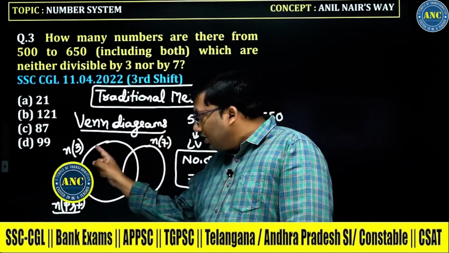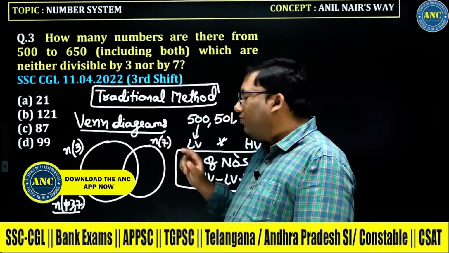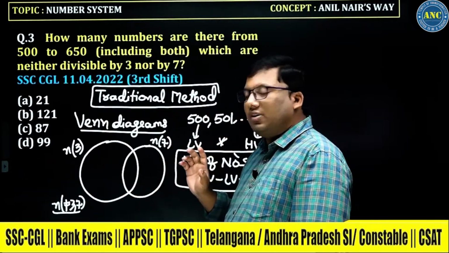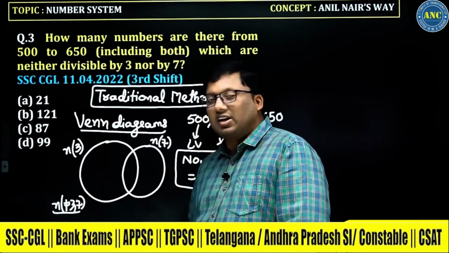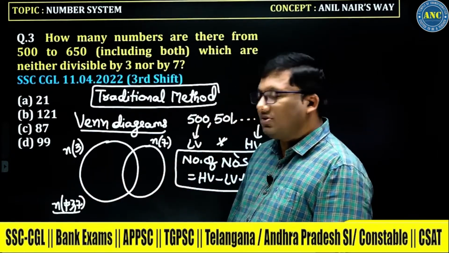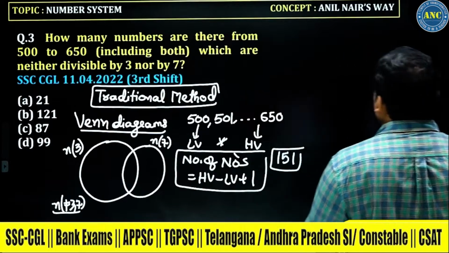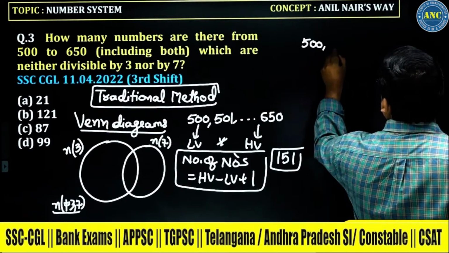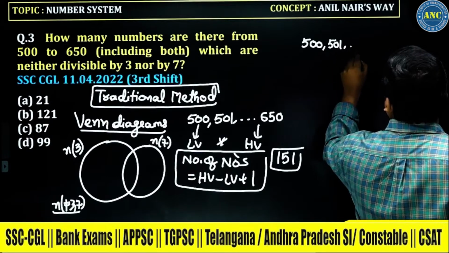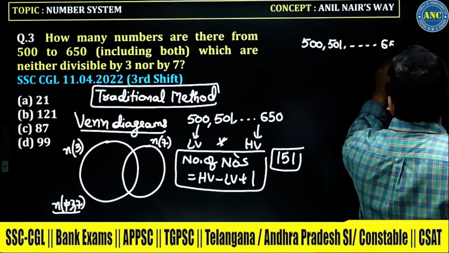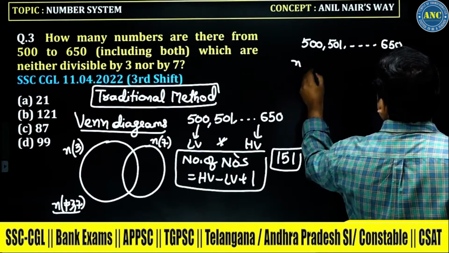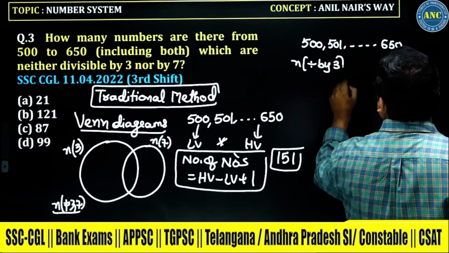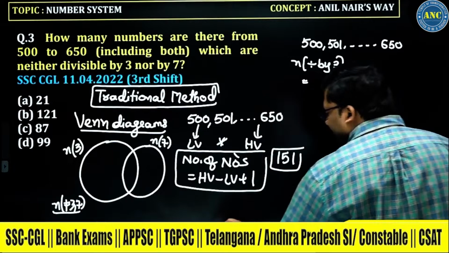In the Venn diagram, this circle represents the numbers divisible by 3, and this circle represents the numbers divisible by 7. The outside set is the numbers which are not divisible by 3 or 7. Now, how am I calculating n of 3? Listen carefully, sir. 500, 501 and so on up to 650. How many numbers are divisible by 3? That is n of 3.